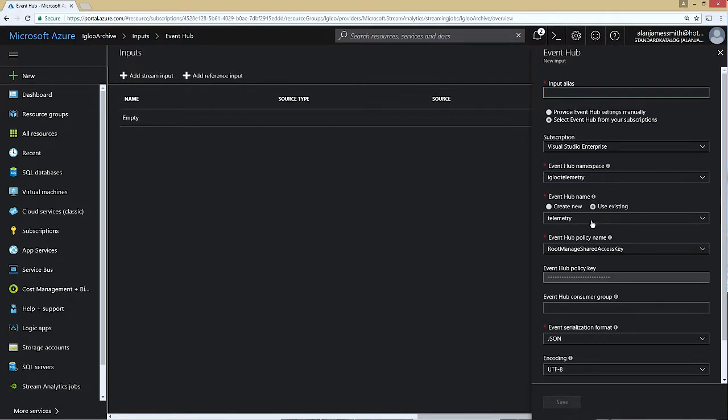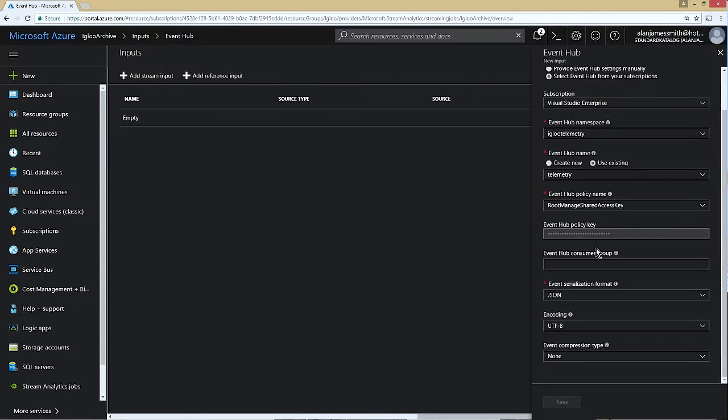I'm going to select the Event Hub namespace, which is Igloo Telemetry, and I'm using the Event Hub of Telemetry, and this is going to be bringing in the data. It's already configured the security for me. I don't need to worry about that. And the format is going to be in JSON, and it's going to be UTF-8, so let's save that.